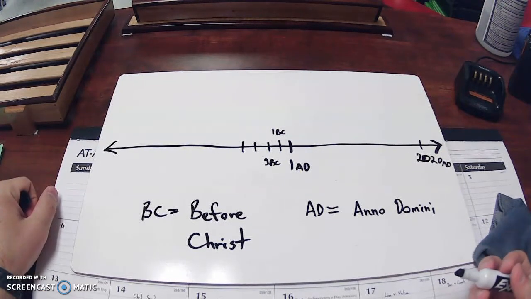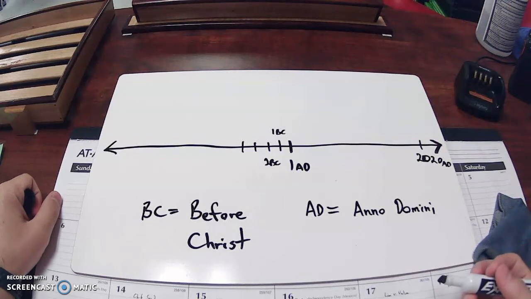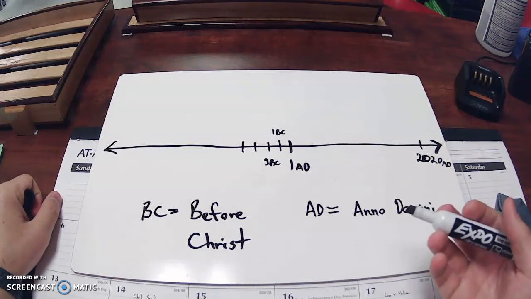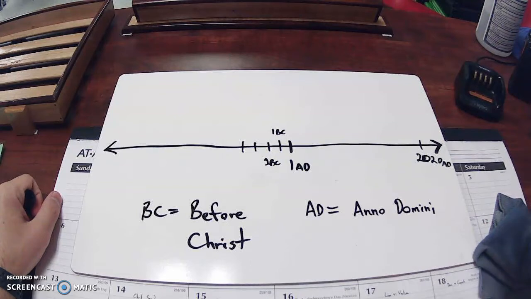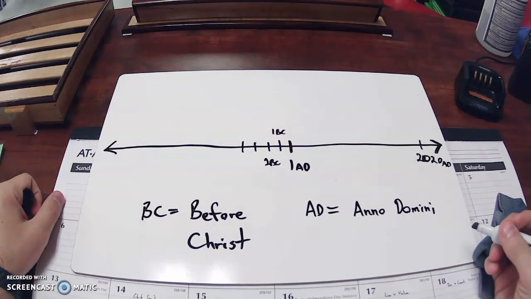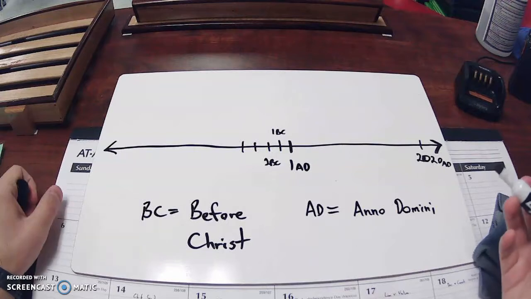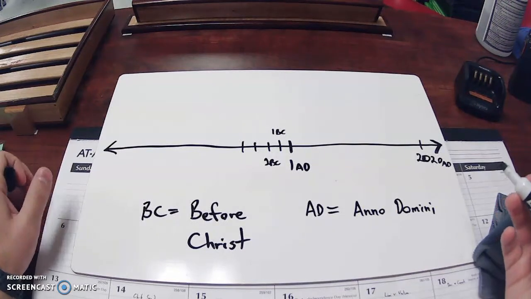Now sometimes when you're reading books, especially like school textbooks, they use a different way to tell you the eras. That way, they're not just using Christianity, so as not to offend multiple people, because not everyone follows Christianity. Or if it's something school-related, they're trying to keep religion and school separate.